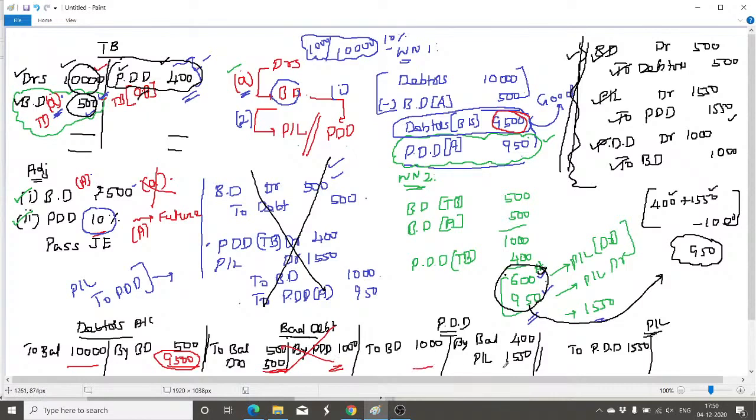In the case of PDD, 1,550 and 400, 1,950 here, 1,950 here. And we have a balance of 950. This is nothing but balance carried down. It's on the credit side, right? It will go to the liability side or can be subtracted from the debtors balance in the asset side. This is also a balance. As I already told you, this will also appear in the balance sheet. This will be either subtracted from the debtors in the inner column or shown in the liability side. Both will come. And in P&L account, we have this balance.